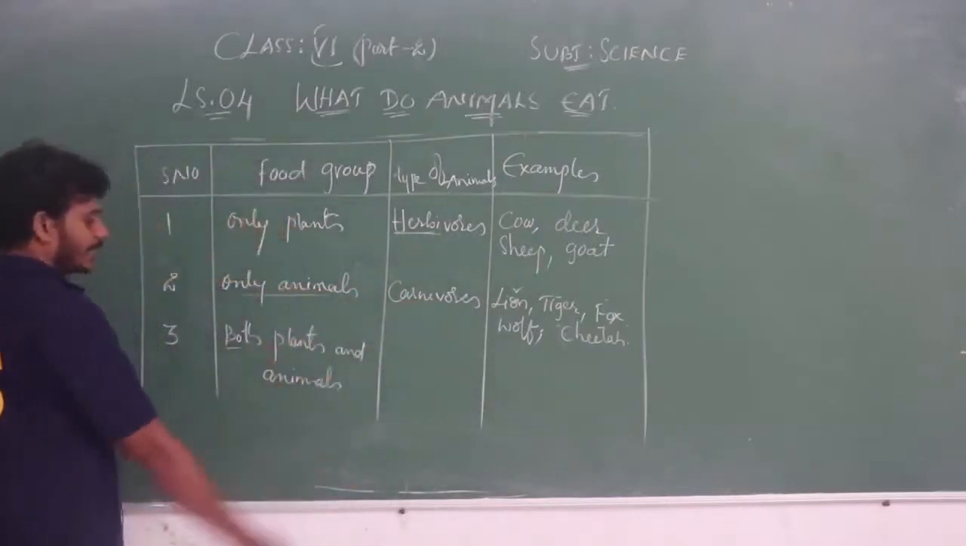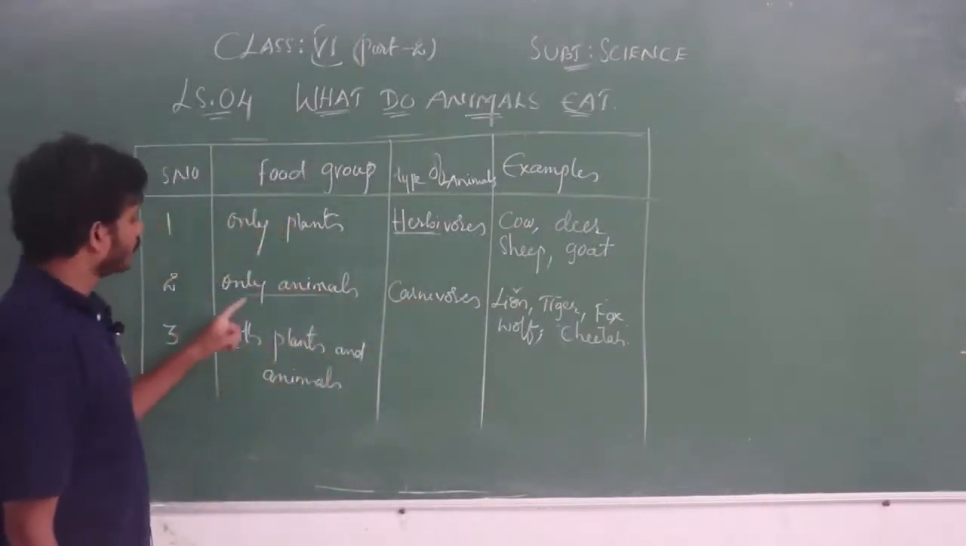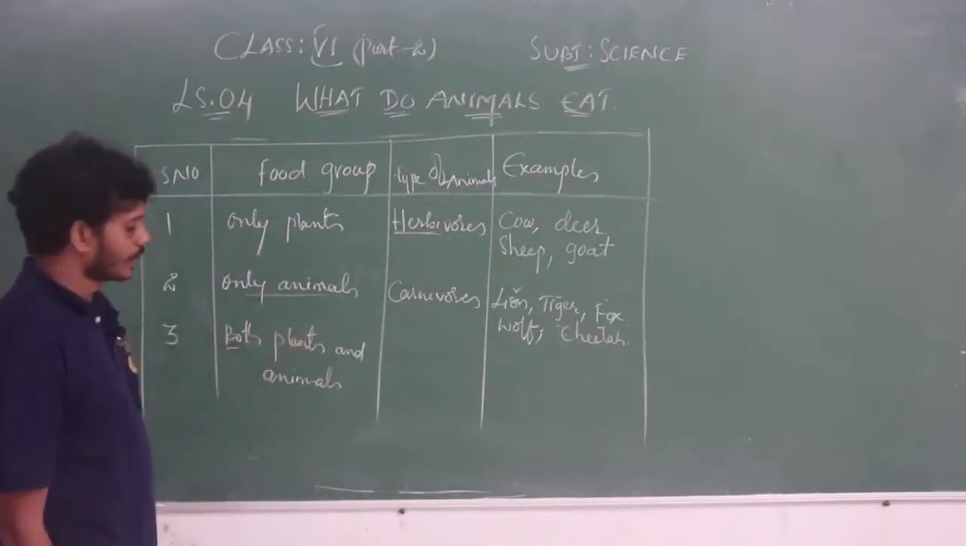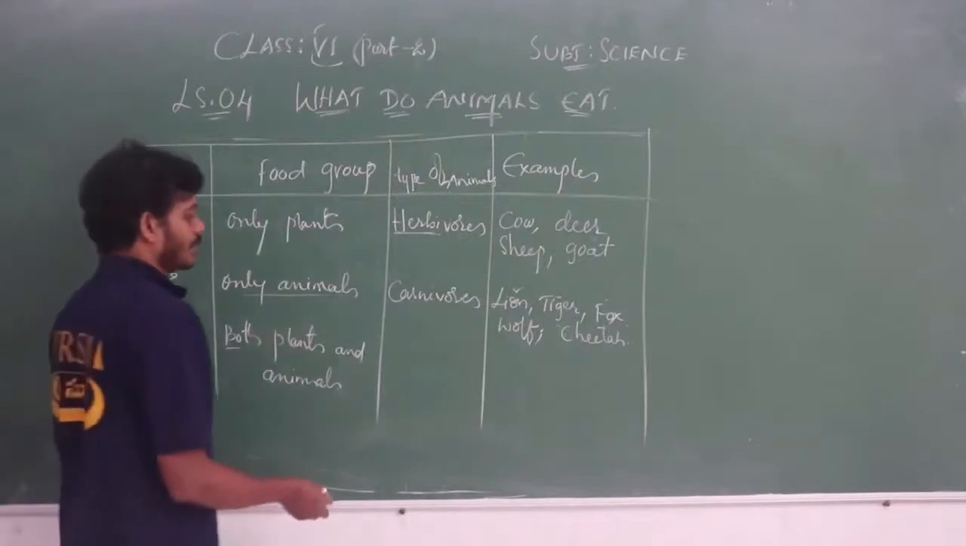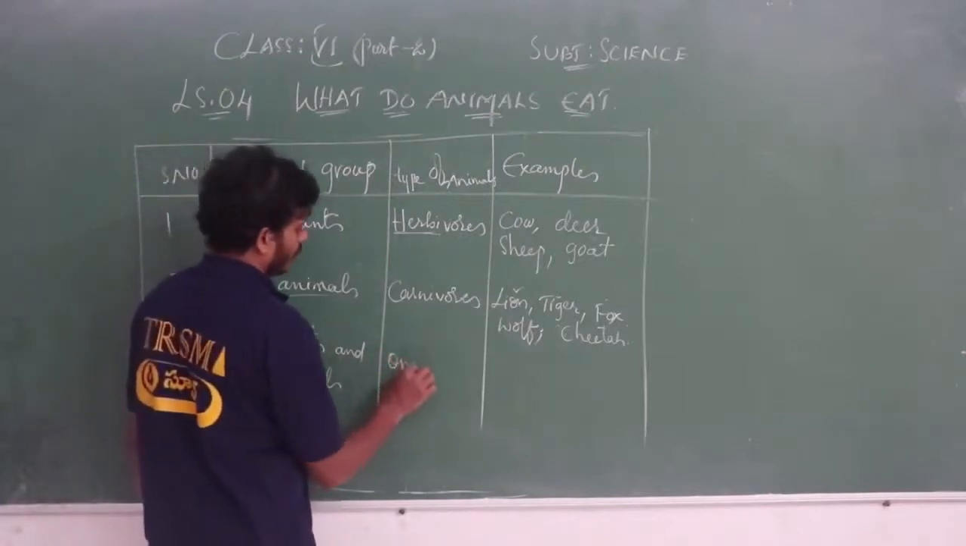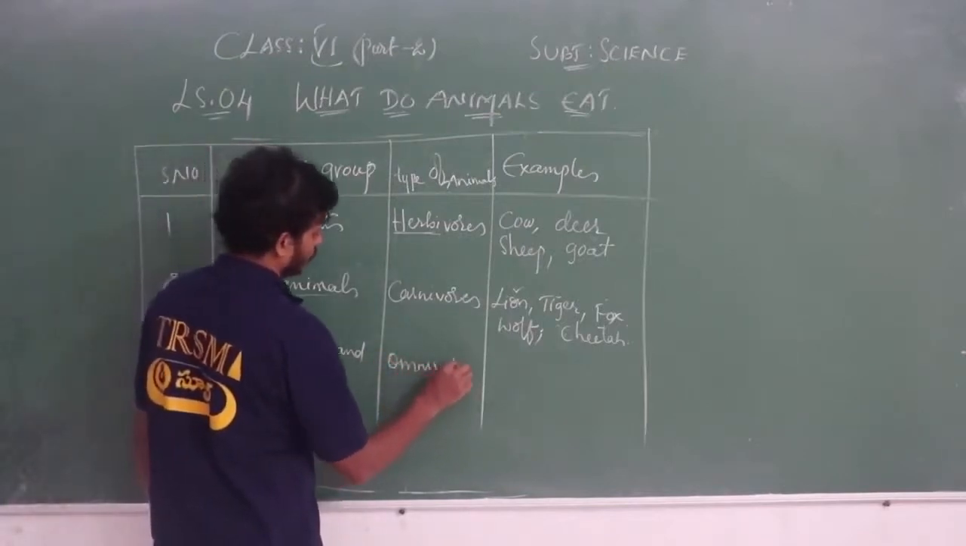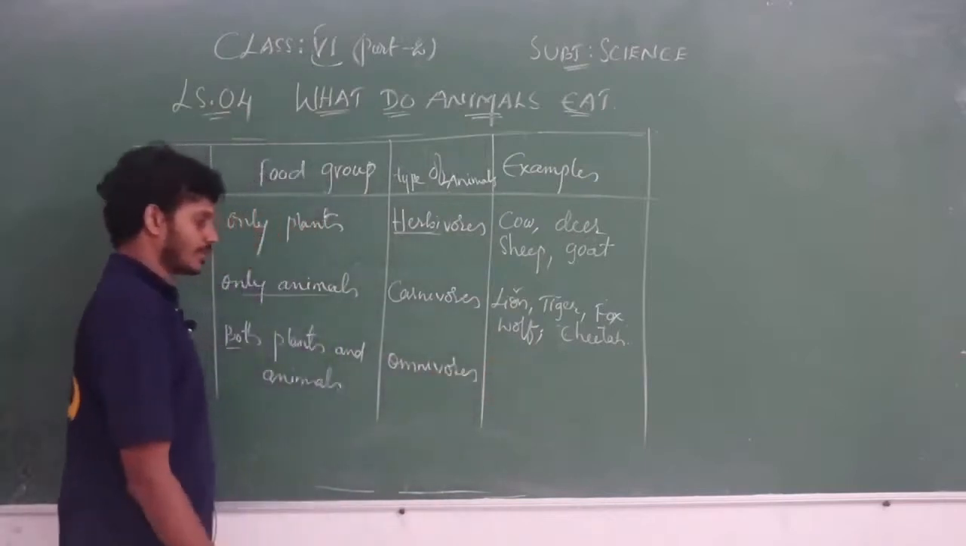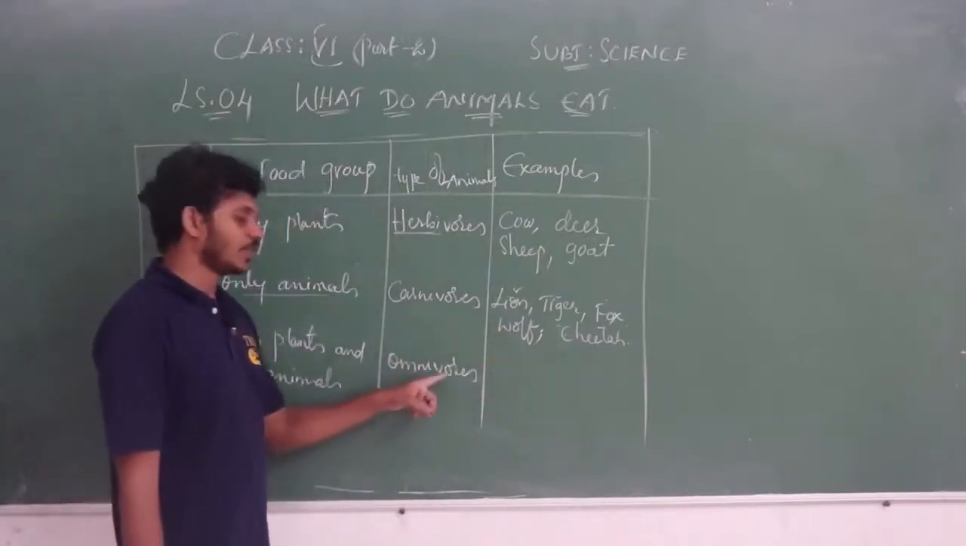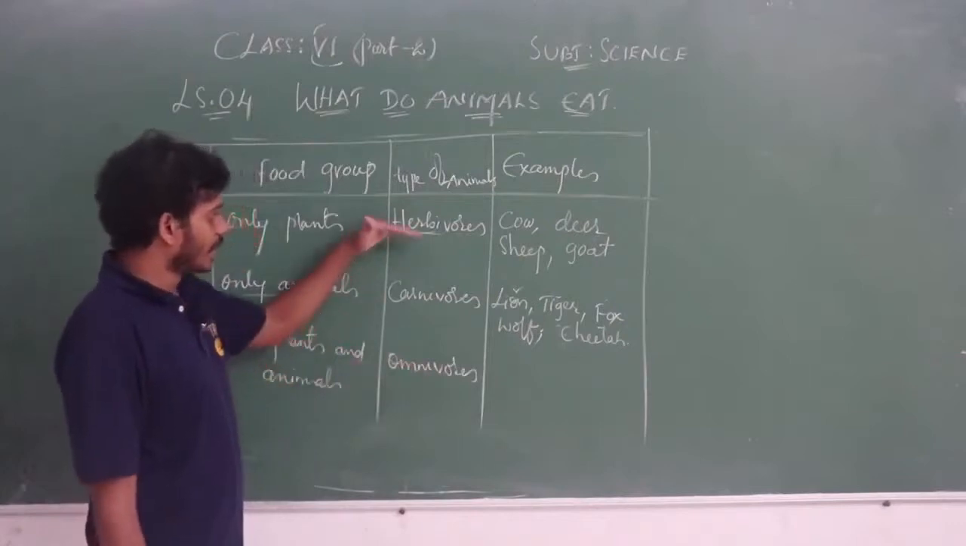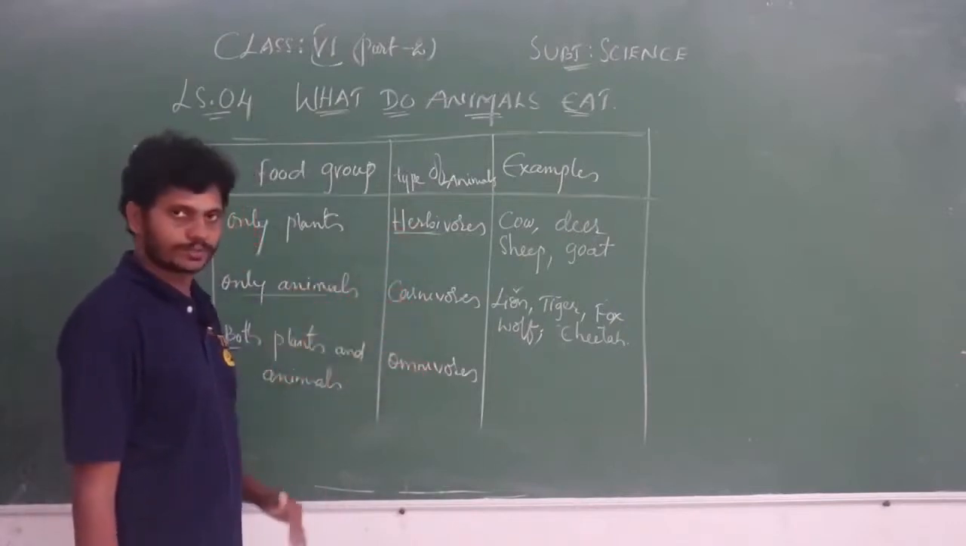And next, the third one, both plants and animals. Which animal eats both plants and animals? What do we call them? We call them omnivores. Herbivores, carnivores, omnivores.